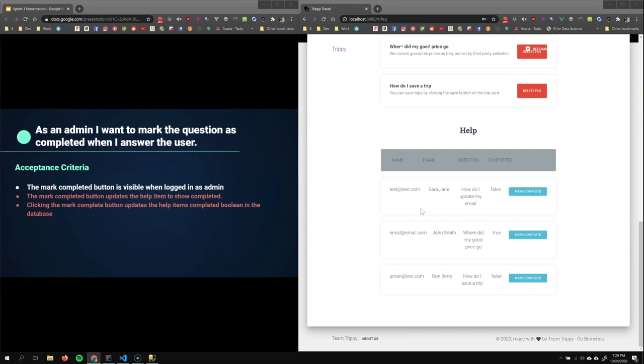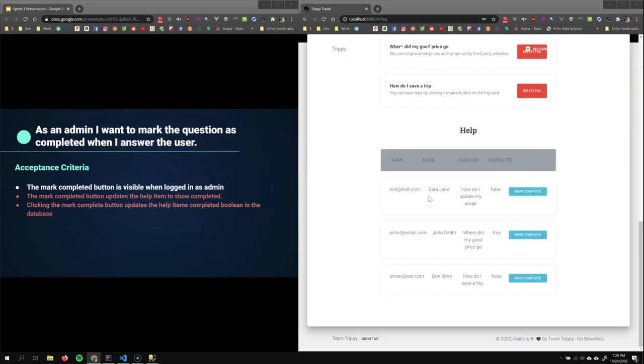As an admin, I want to mark the question as completed when I answer the user. Acceptance criteria. The Mark Completed button is visible when logged in as an admin. That is true. We have a button here, Mark Complete. The other 2 acceptance criteria are not finished and will be pushed off to the following sprint.